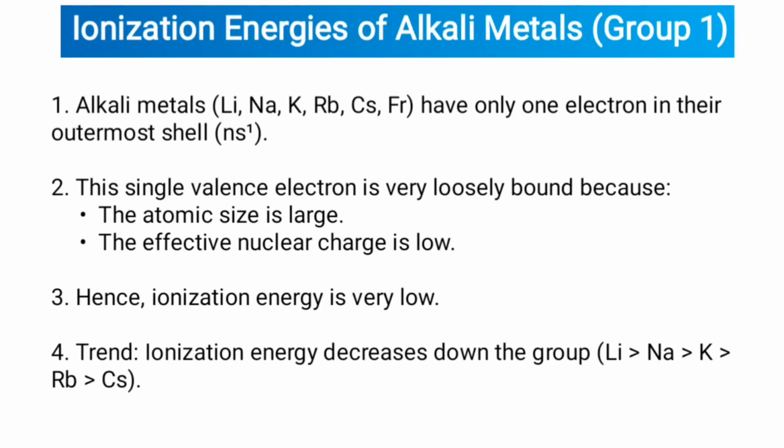Now, ionization energies of alkali metals, meaning group 1 elements. The first one: alkali metals like lithium, sodium, potassium, rubidium, cesium, and francium have only one electron in their outermost shell, ns1. Second, the single valence electron is very loosely bound because the atomic size is large and the effective nuclear charge is low. Third, hence ionization energy is very low. Trend: ionization energy decreases down the group, so lithium is greater than sodium, greater than potassium, greater than rubidium, greater than cesium.